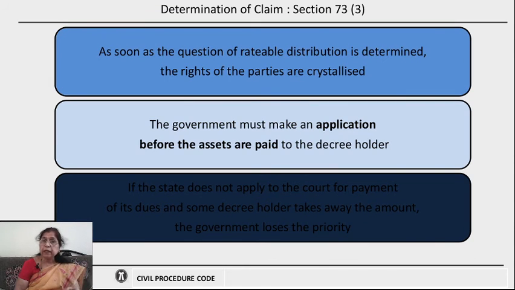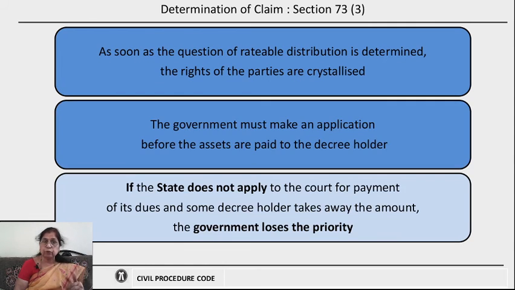So, if the government has to claim the priority, it must make an application before the assets are paid to the decree holders actually. If the state does not apply to the court for payment of its dues and some decree holder takes away the amount, suppose the state applies late, before that the decree holders apply to the court and the amount is already distributed under this provision, then the government cannot follow that amount in the hands of the decree holders. The government loses the priority. So, if the state has to claim the priority, it must apply to the court before the payment of its dues for the priority to be claimed.